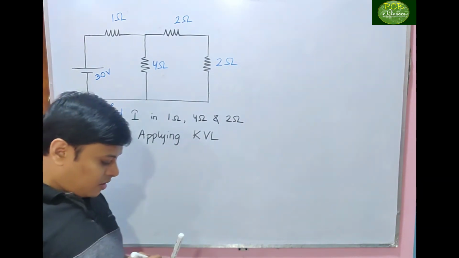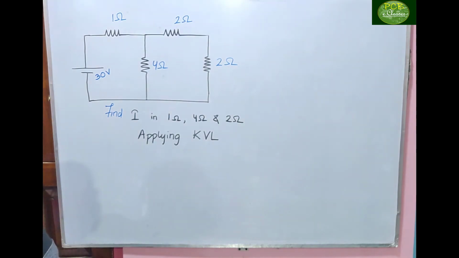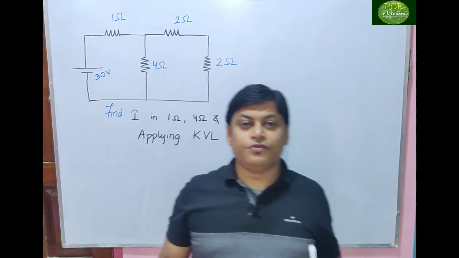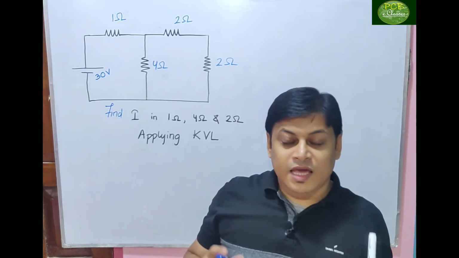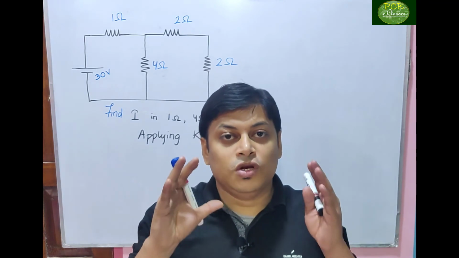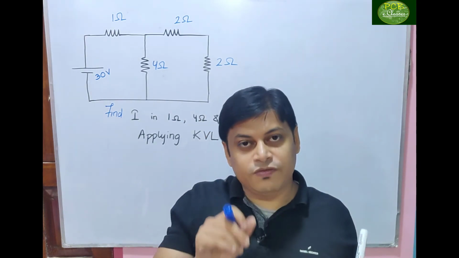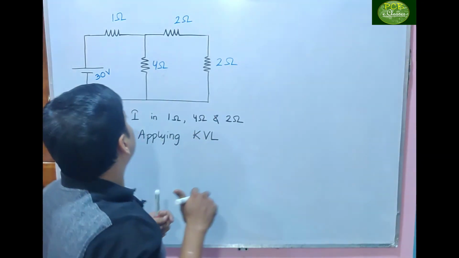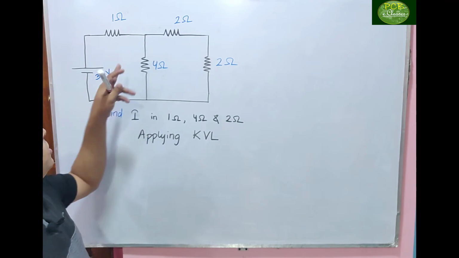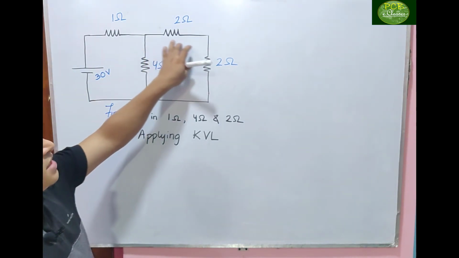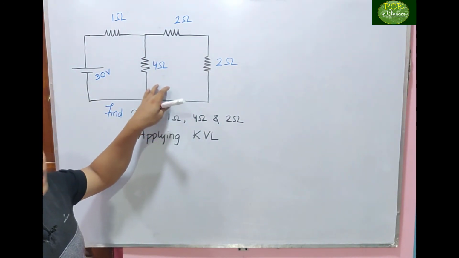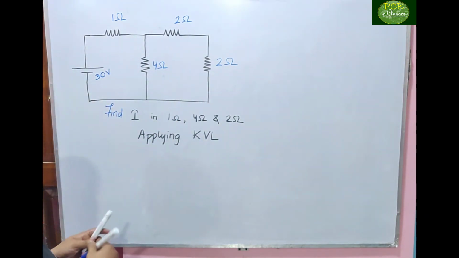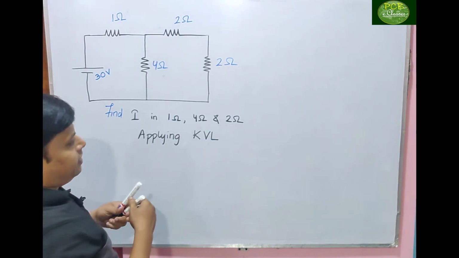Clear? This is a problem. So we'll apply KVL. Now see what I have said: KVL is applicable for a closed loop. When a closed loop is formed, then only the KVL will be applicable. So how many loops are there? 2 loops. This can be a loop, this can be a loop. So 2 loops are there. So I'll apply KVL.